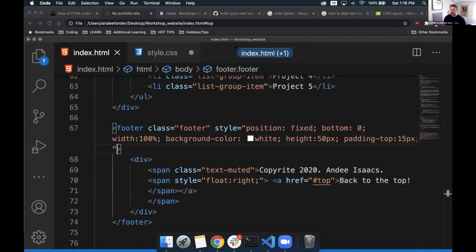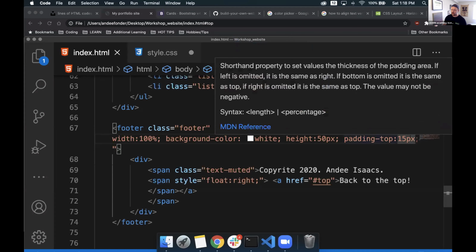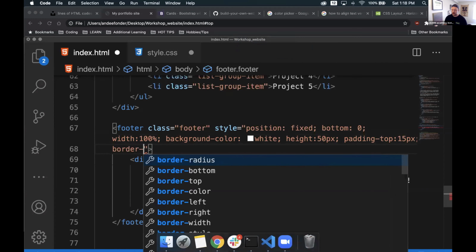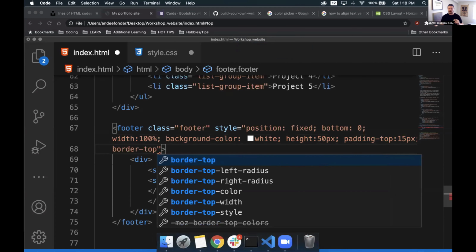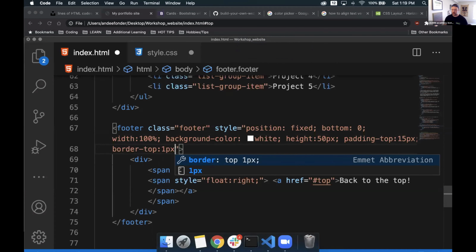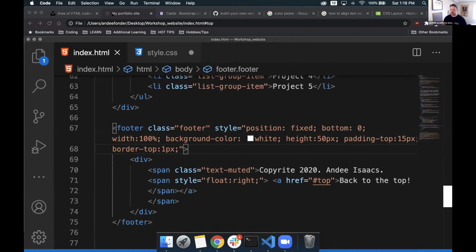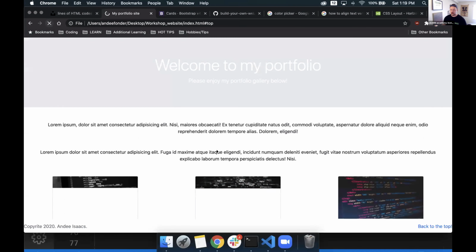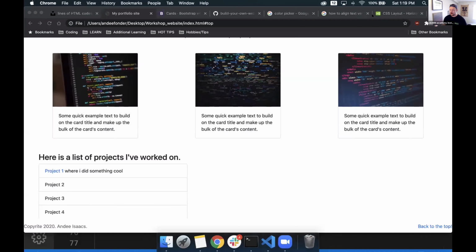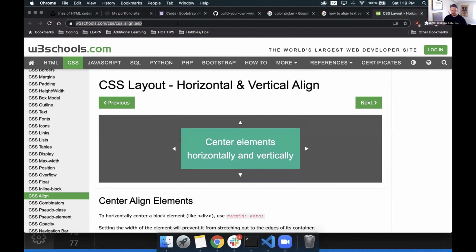Let's do this. Let's do at the end here, let's drop this down. We'll say a border top, because I want to see a little bit of a border. So I want to put a border to the top of my div. That will be 1 pixel. We'll do 1 pixel and just see what it offers us with that. It might give us some default styling. Not quite. Let's look up how borders work better.